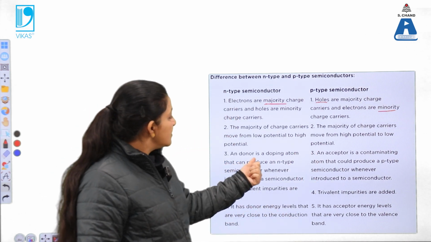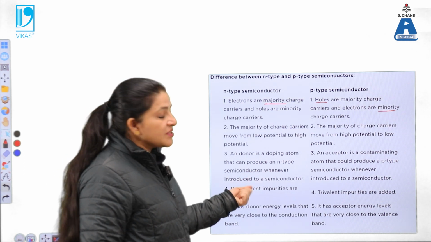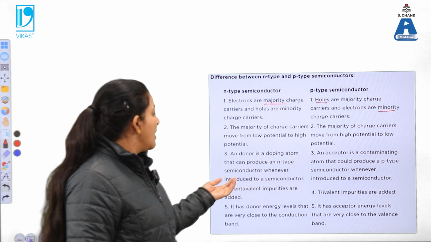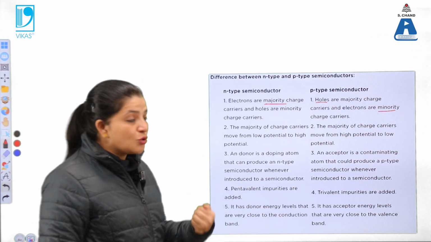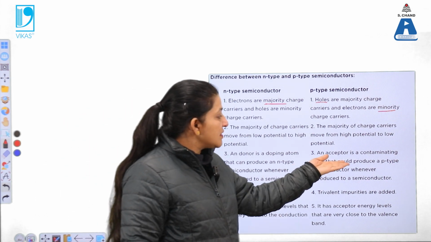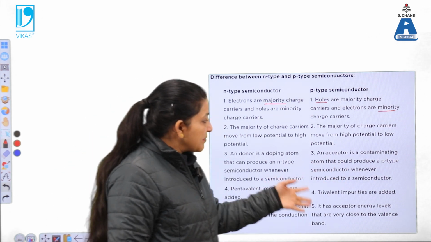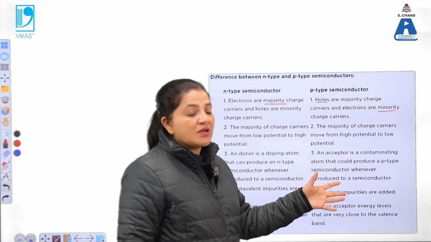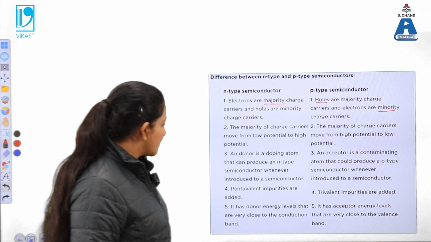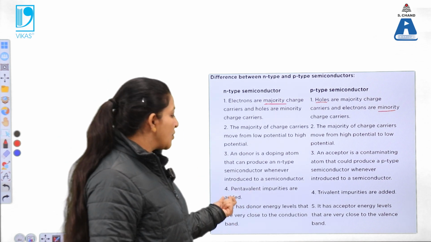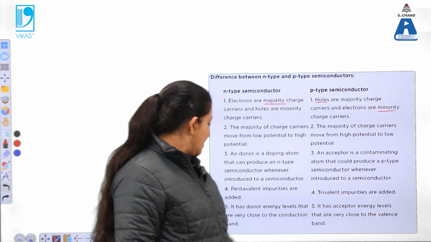Then, what is a donor? That is the n-type dopant which is introduced in the semiconductor. Donor means it can give the electron, so that's why it is known as donor. While acceptor means it will accept the electron, so that's why it is known as an acceptor kind of dopant, the impurity present in the p-type semiconductor. In the n-type semiconductor, pentavalent impurities are added, while in the p-type semiconductor trivalent impurities are added.